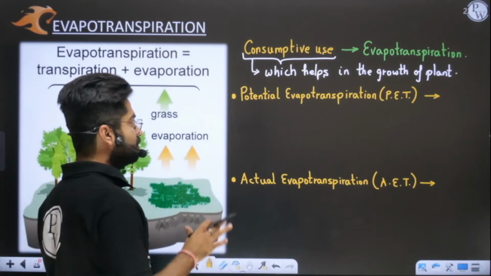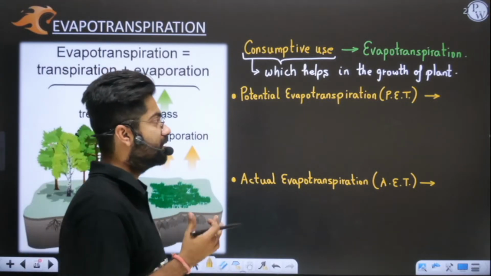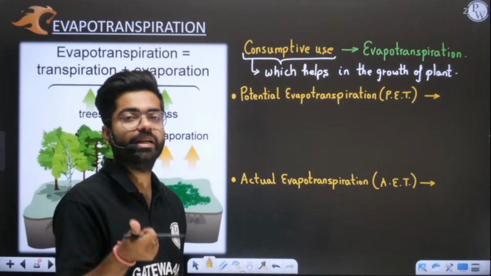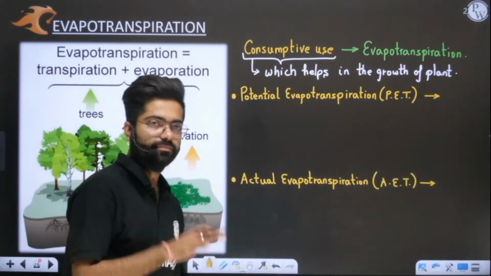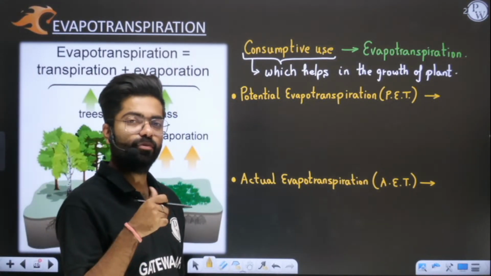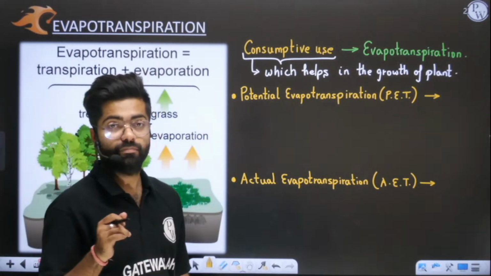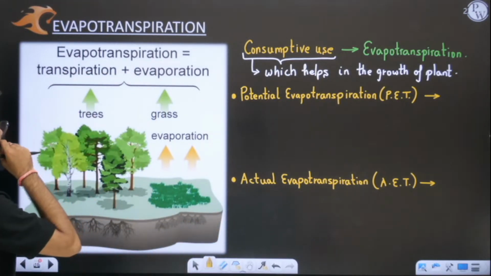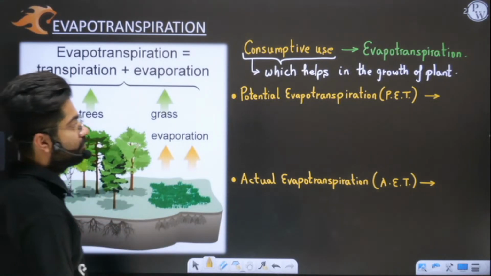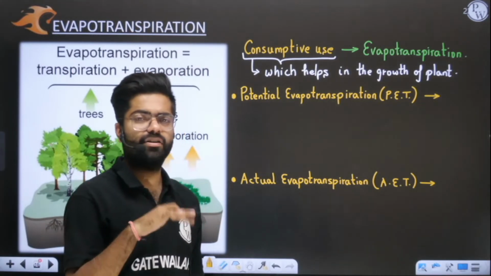Now you need to understand the difference between the two. PET, potential evapotranspiration, means the water need of this entire land mass. You need to understand why we are referring to evapotranspiration as equivalent to consumptive use: we are considering that this entire plot of land is fully covered by vegetation and only transpiration is taking place here.